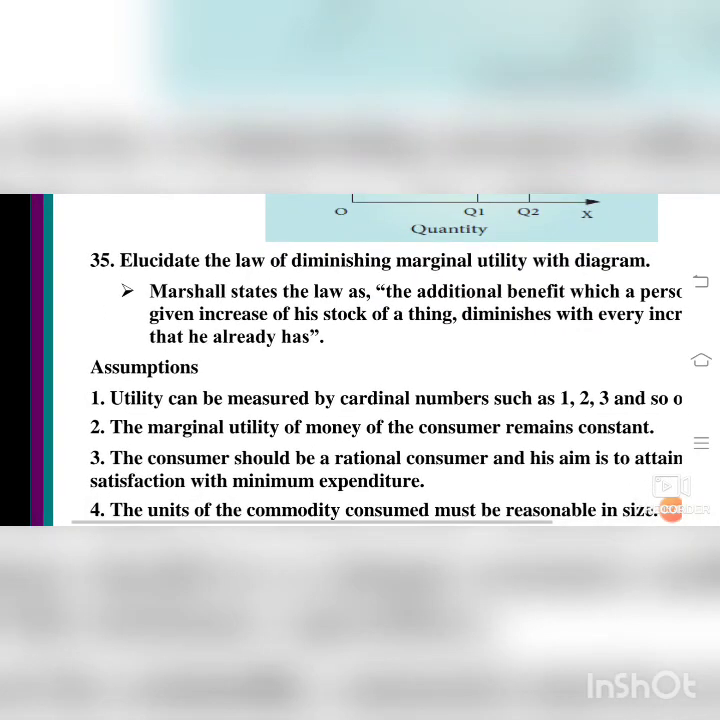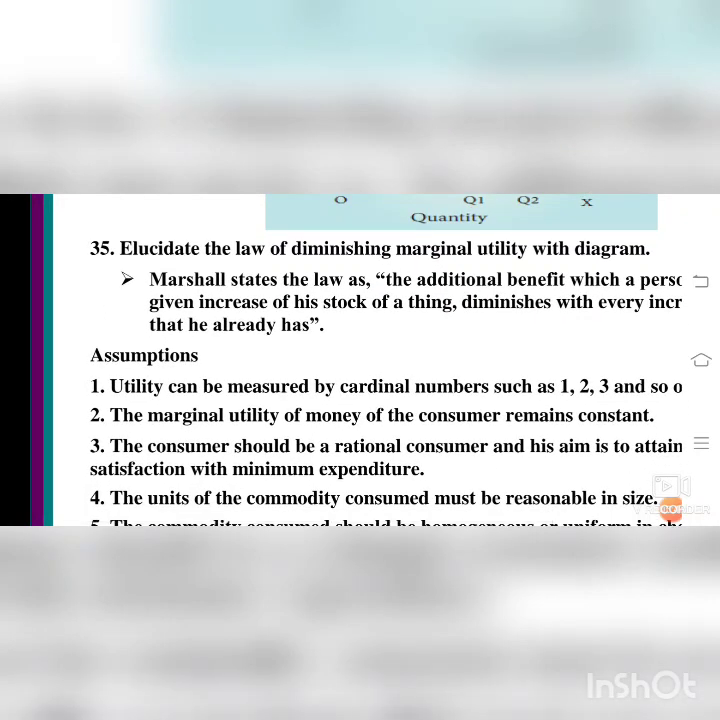So we will see the assumptions of the law of diminishing marginal utility. What is the law of diminishing marginal utility? Diminishing means decreasing, marginal means addition, utility means usefulness. As you take a product more and more, what will happen?